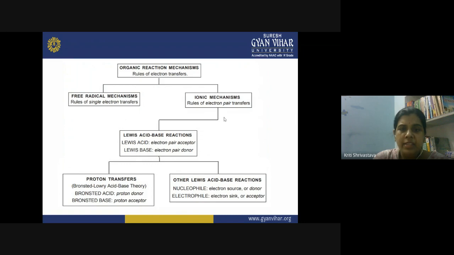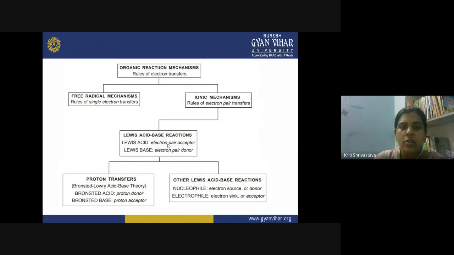These ionic mechanisms are actually Lewis acid-base reactions. The Lewis acid-base reactions are what? When you have a Lewis acid and a Lewis base involved. What is the Lewis acid? Lewis acid is an electron pair acceptor and your Lewis base is an electron pair donor. So this is their role in the reaction itself. What is the Lewis acid? Which does not contain electrons, which is an electron deficient species. You call it a Lewis acid.